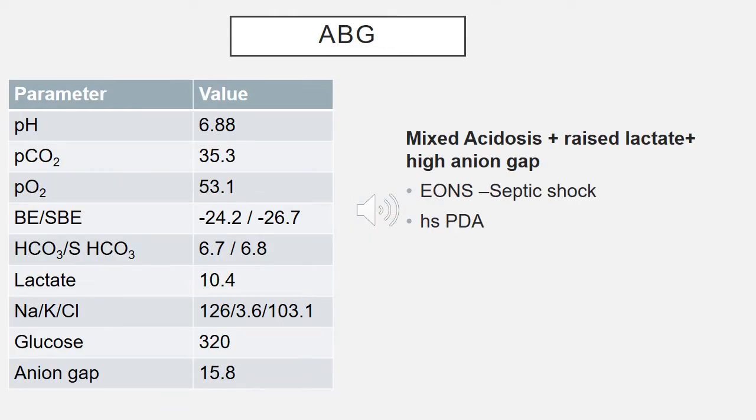If we look at the ABG of the baby, we see that the baby is having mixed acidosis with raised lactate levels and high anion gap. In the clinical scenario and the ABG which we have got, the possibilities that would be kept in this baby would be early onset neonatal sepsis resulting in septic shock, and also a differential of hemodynamically significant PDA needs to be kept in this case.